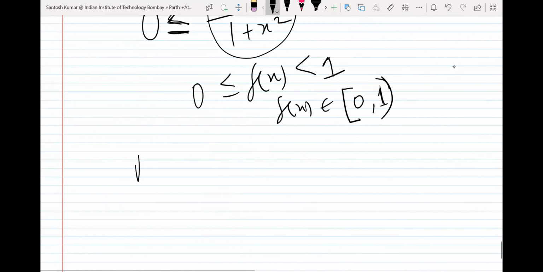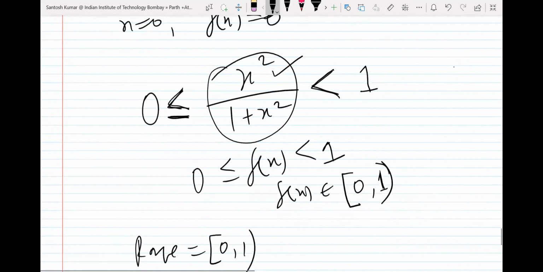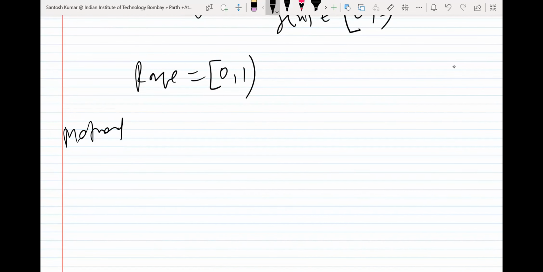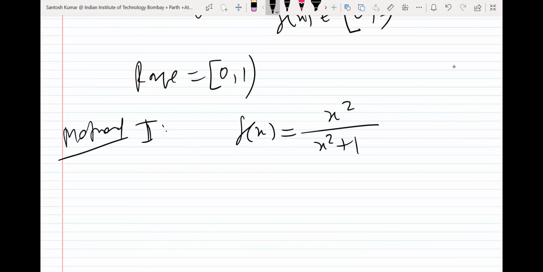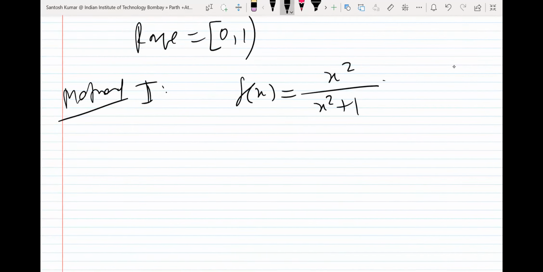So the range in the second part we got is 0 to 1. If I solve another way, let me try AM-GM in the second part also. Method 2: x square upon x square plus 1. What if we divide both numerator and denominator by x square? It will come, but that will make it complicated, because 1 plus 1 by x square, then how will you make it? So this will make it difficult. So we cannot apply AM-GM here.